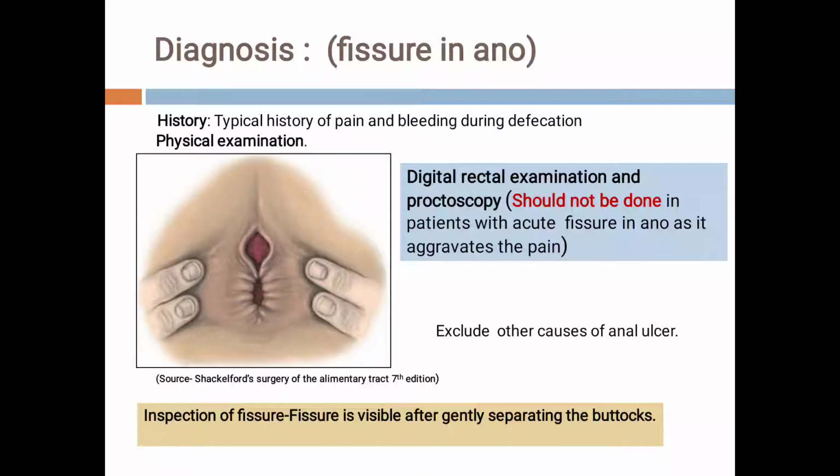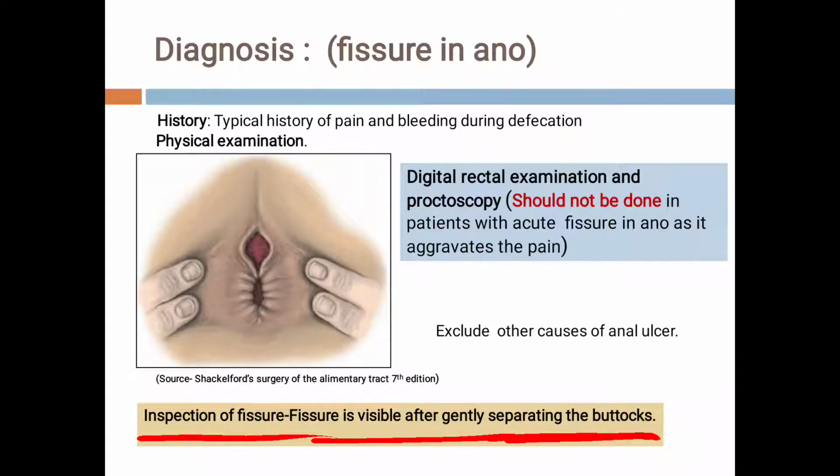Then the physical examination of the patient, that is the perianal examination. We will give the left lateral position to the patient and we will examine the perianal region. On inspection, the fissure is visible after gently separating the buttocks. Just separate the buttocks and you will see the ulcer or fissure in the anal region or at the anal verge in the posterior midline. That is the most common site of the fissure.